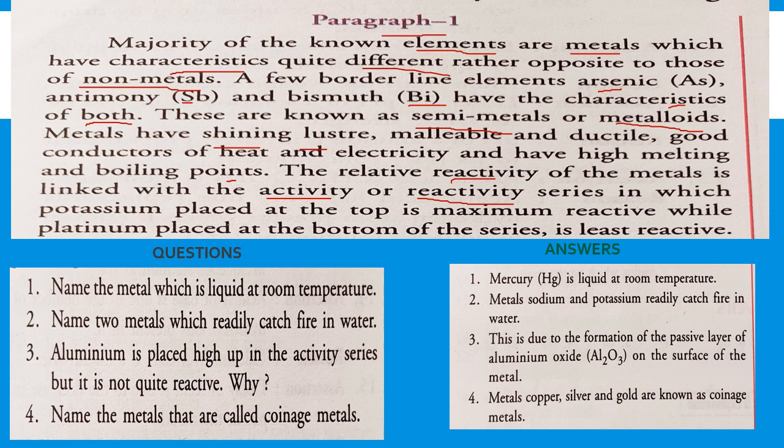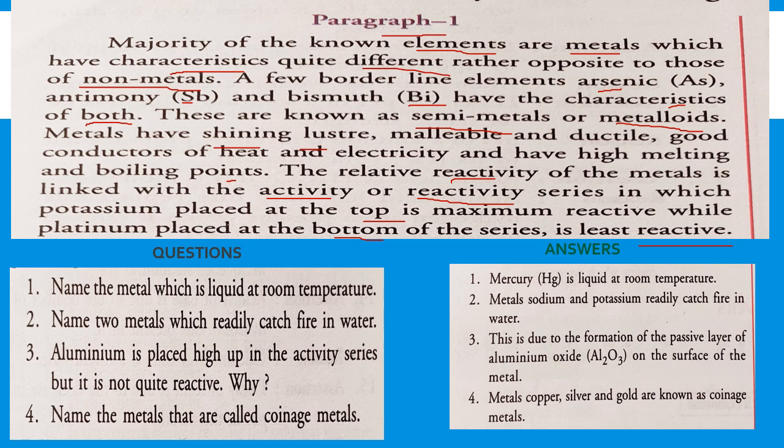Dear children, the reactivity series of metals is also known as the activity series of metals, in which potassium, placed at the top, is maximum reactive, while platinum, placed at the bottom of the series, is the least reactive metal.